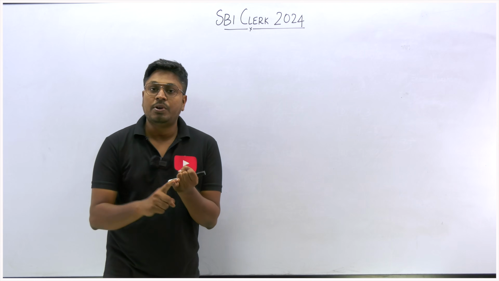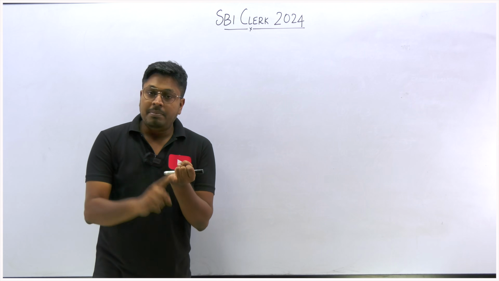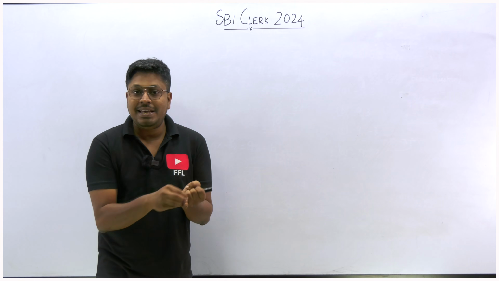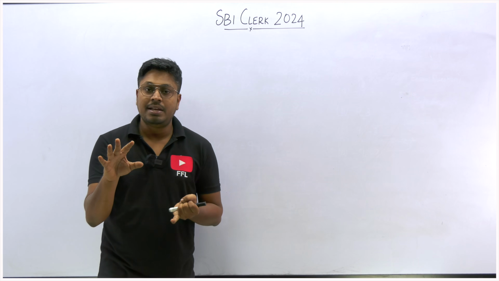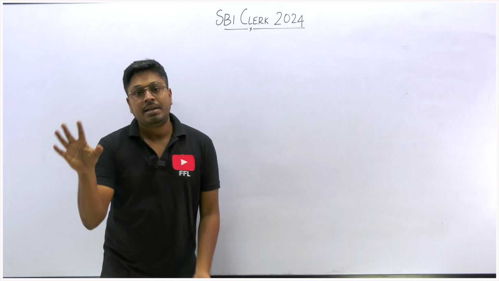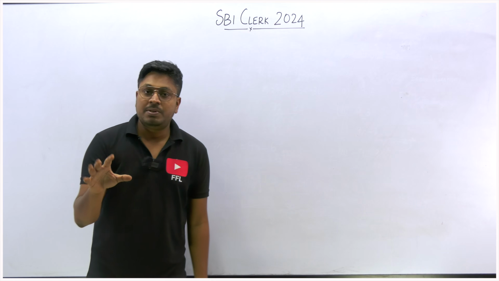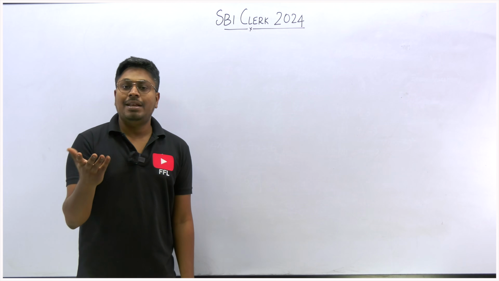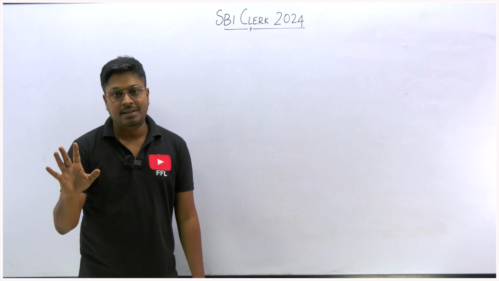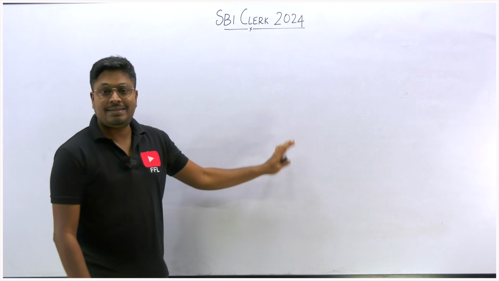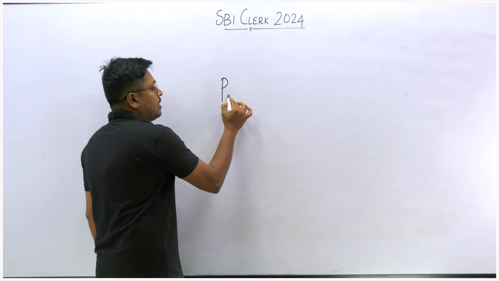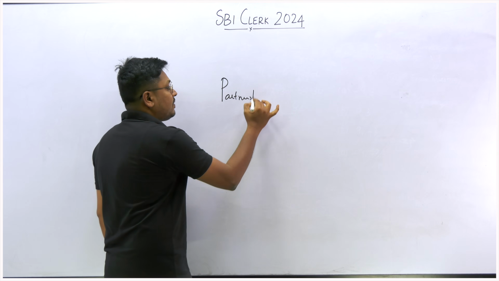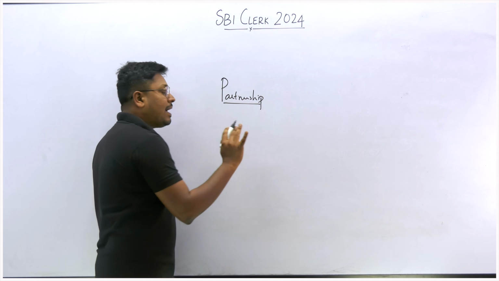So the first topic I have taught you is problems on ages. Problems on ages is very easy, right? There is no formula to solve those kinds of questions. We only have to frame the equation, and when you practice more, you will automatically be able to write the equation easily. Similarly, in the second video, what we are going to learn is partnership. Partnership is one of the important topics in all the bank exams.